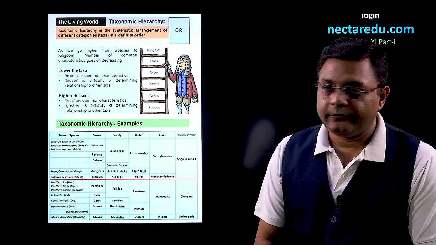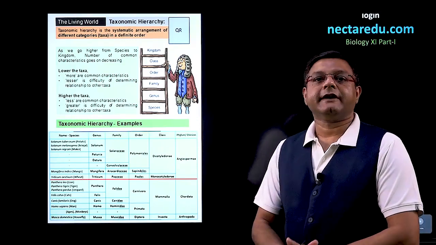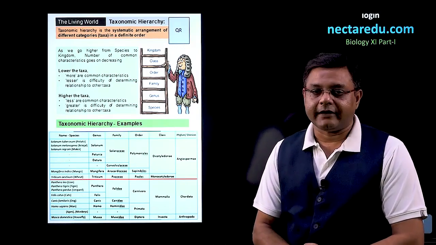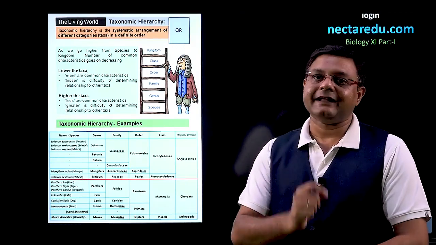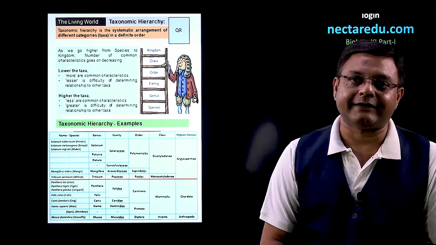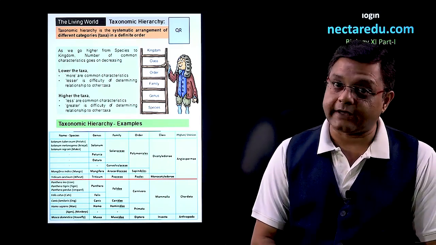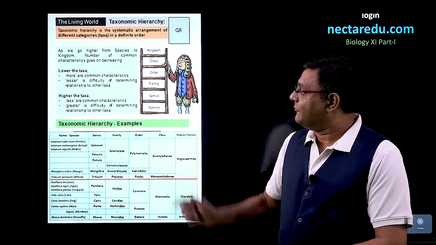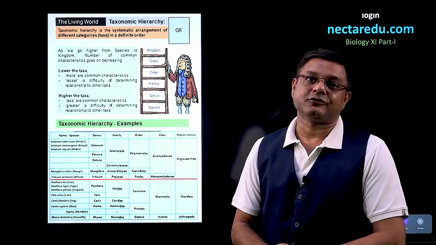In this particular video, we will talk about certain characteristics of taxonomic hierarchy. Now, what is taxonomic hierarchy? We very well know that it starts from the lowest order, that is species, and goes up to the kingdom. Now, what are the changes that are related with it? We will talk about one or two changes over here.